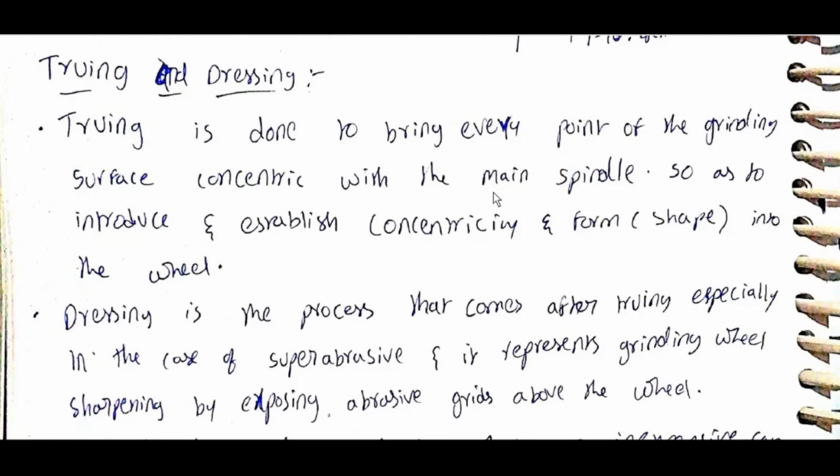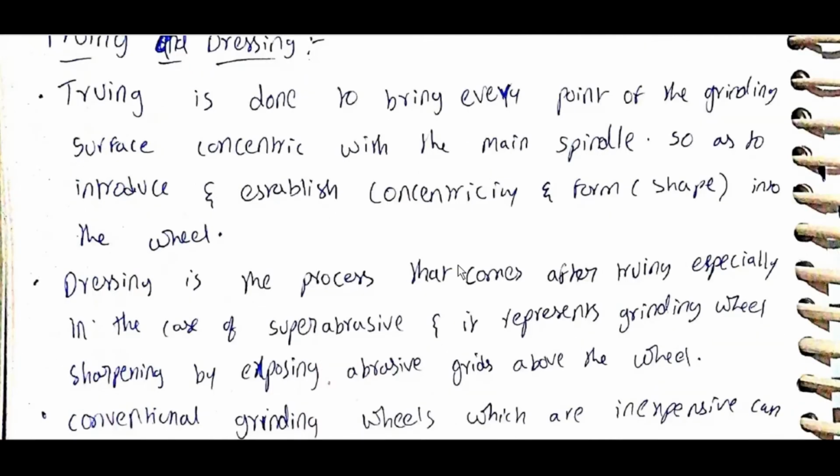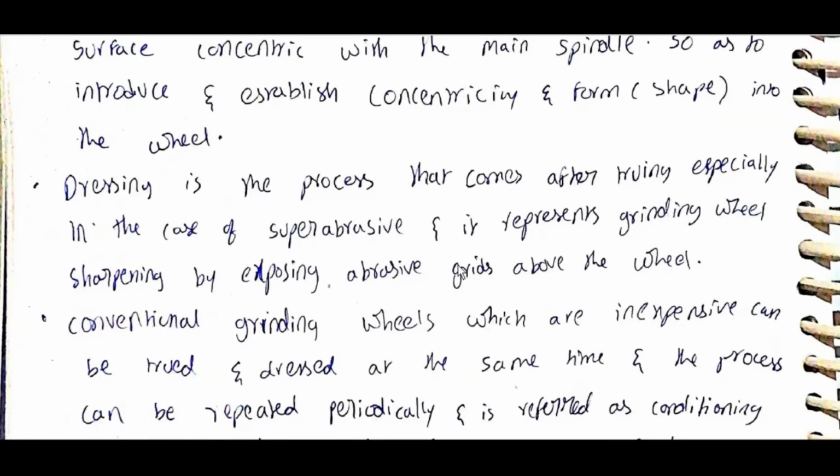Truing and dressing. Truing is done to bring every point of the grinding surface concentric with the main spindle, so as to establish concentricity and form shape into the wheel. Dressing is the process that comes after truing, especially in the case of super abrasives, and it represents grinding wheel sharpening by exposing abrasive grits above the wheel.